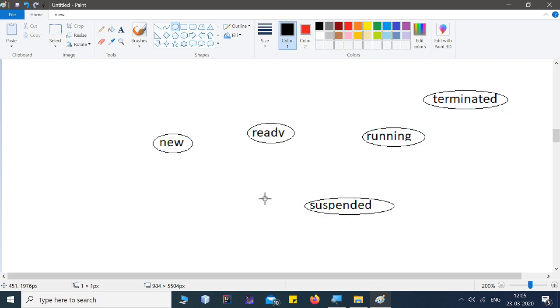The movement of threads will be something like this: new to ready, then ready to running state. Then we can go from running to suspended state, or from suspended back to ready state. Finally, if the process is completed, we can go to terminated state. In case of preemptive scheduling, running to ready is also possible, but let's not consider that case.